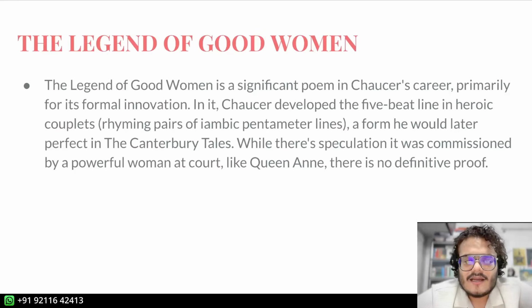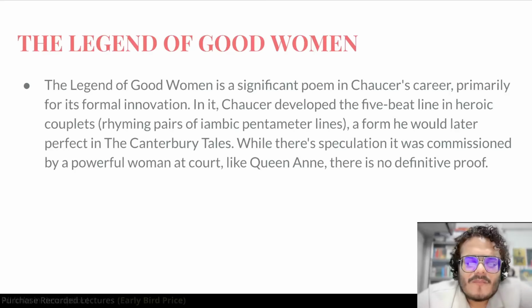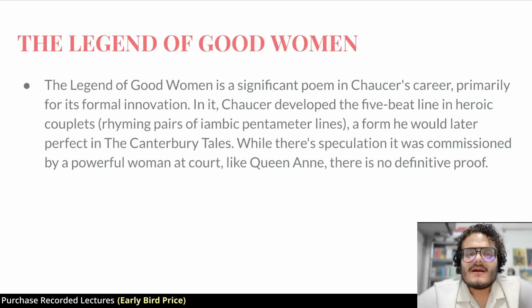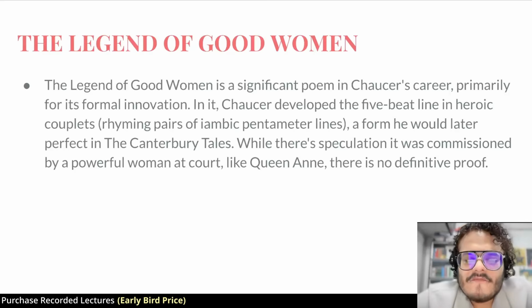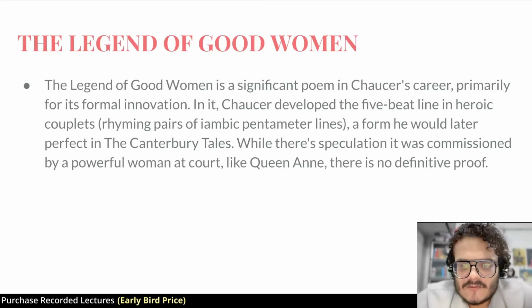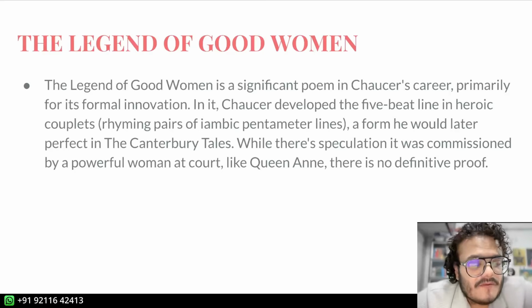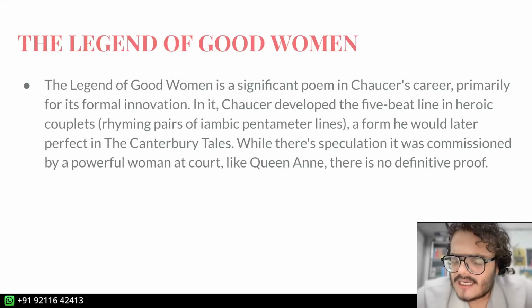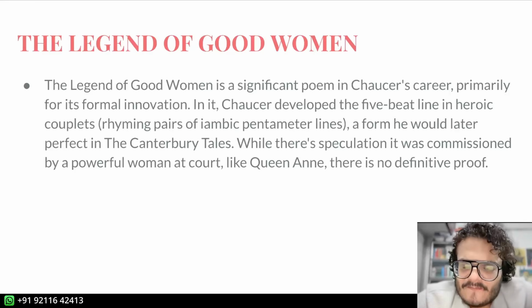In the next lecture, in the next part, we are going to talk about the Legend of Good Women. The Legend of Good Women is a very important poem in Chaucer's career because of a formal innovation. In this poem, he used the 5-beat line, which will eventually become the proper iambic pentameter, right? And these 5-beat lines were also rhyming couplets, right? So all the way to Alexander Pope and later, these are being used. And they'll be perfected in Canterbury Tales. We'll look at Canterbury Tales and you'll see how well it works.